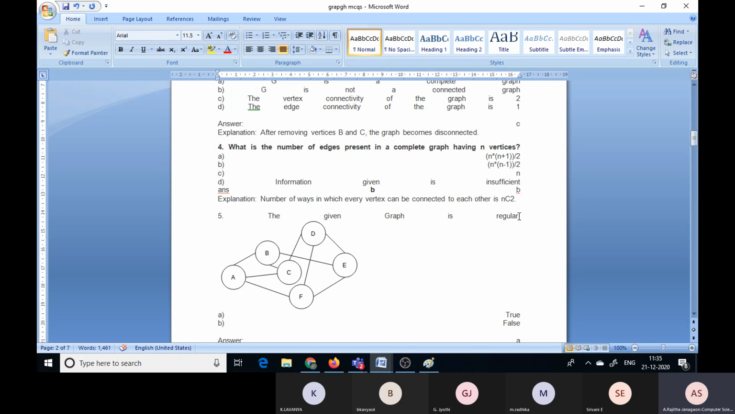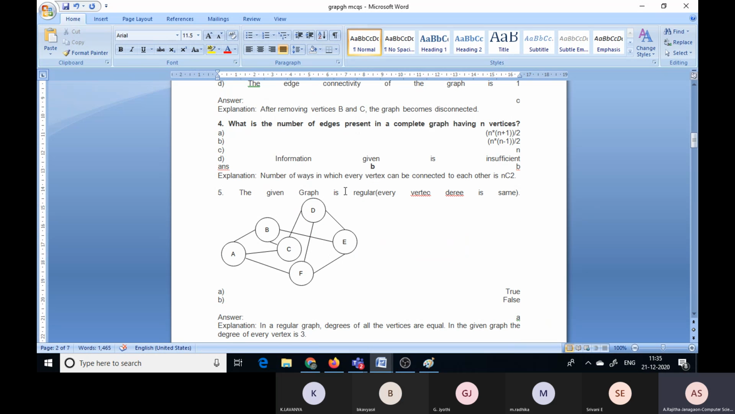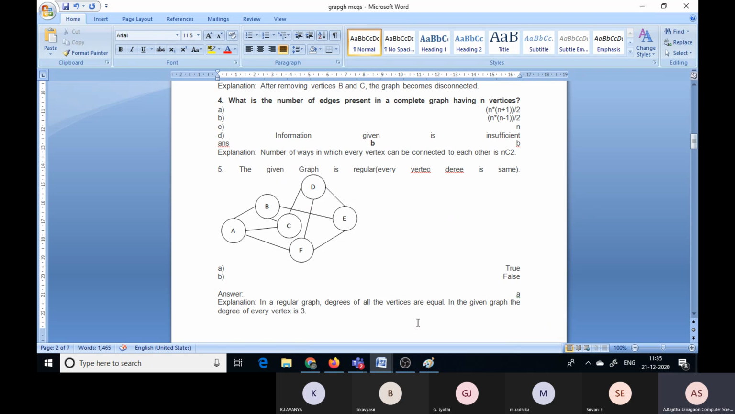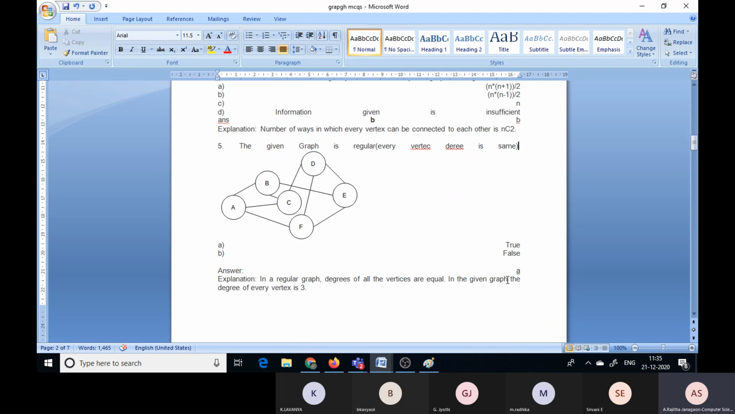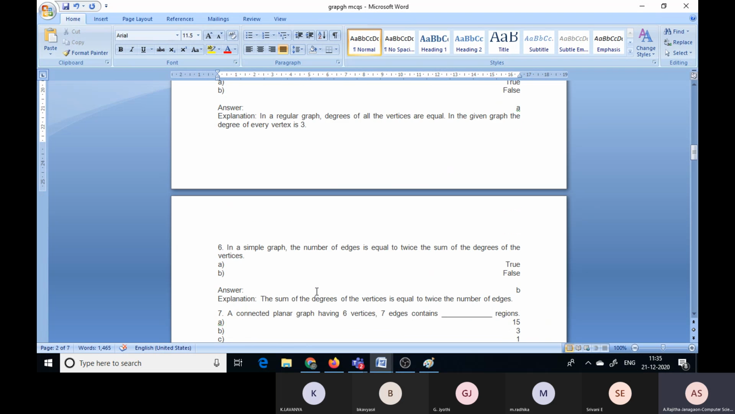What is a regular graph? Every vertex has the same degree. Then it is called a regular graph. Now you can observe here A has degree 3: 1, 2, 3. B has degree 3, C has 3, D has 3, E has 3, F has 3. That means the given graph is regular. Yes, it is a regular graph. In a regular graph, the degree of all vertices is equal. So in the given graph, the degree of each vertex is 3.